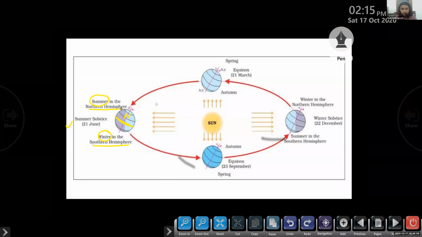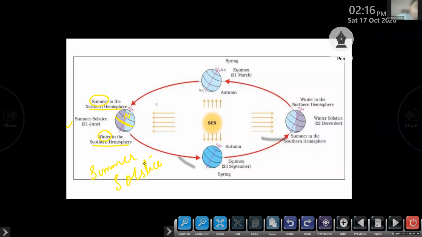Okay. Northern hemisphere experiences summer. Southern hemisphere experiences winter. Clear? This position of the earth, we call this summer solstice. What do we call this? Summer solstice.